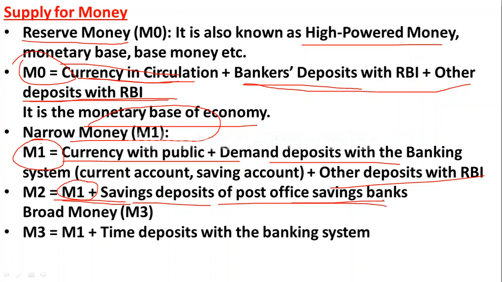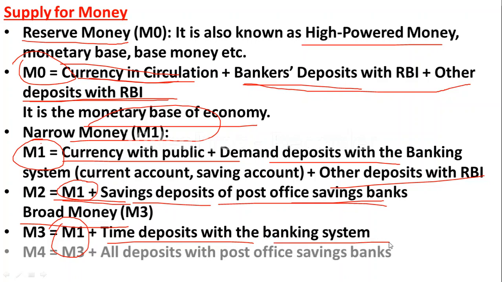So next let us move to M3. M3 is known as broad money. So M3 includes M1 plus time deposits with the banking system. Then M4 is equal to M3 plus all the deposits with post office savings banks. So this is about supply of money.